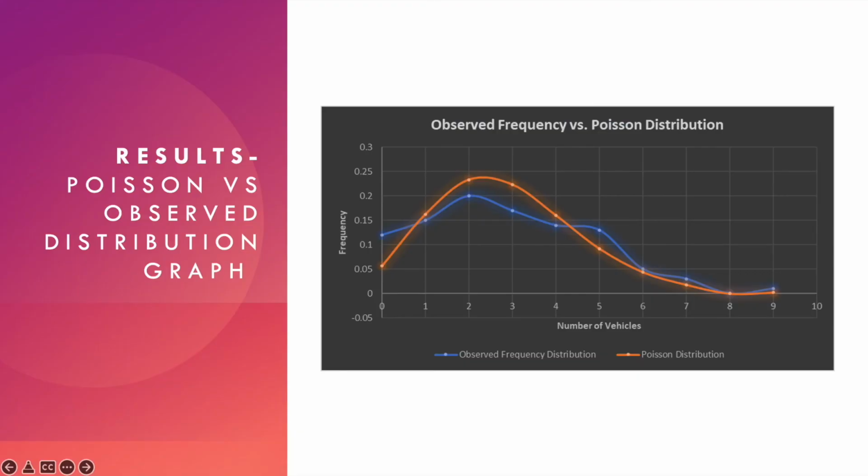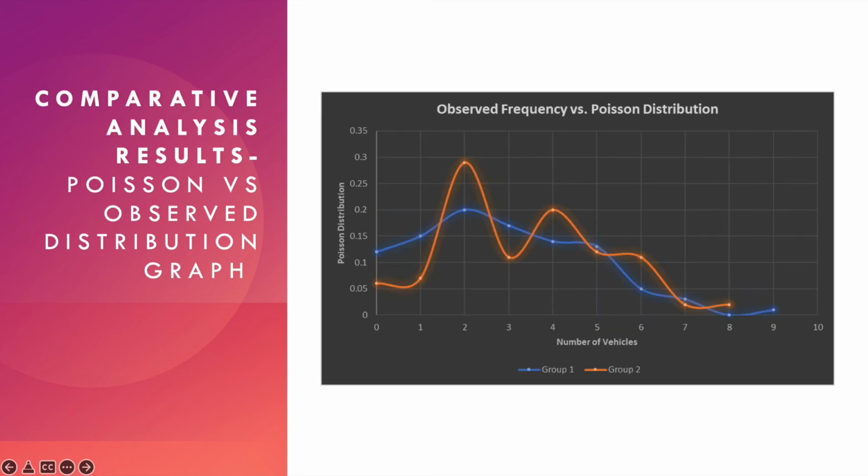This graph shows a comparison of our observed frequency versus our Poisson distribution. As we can see, our observed frequency follows a similar trend as our Poisson distribution. Our next graph shows the comparison analysis of eastbound and southbound observed frequency versus Poisson distribution.